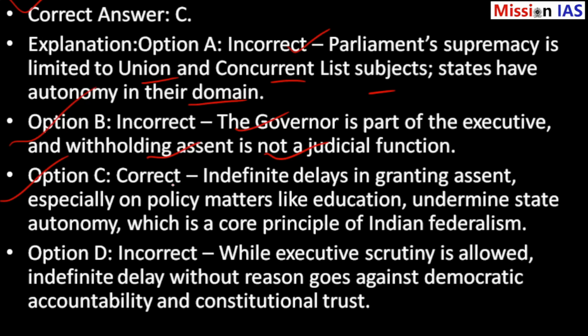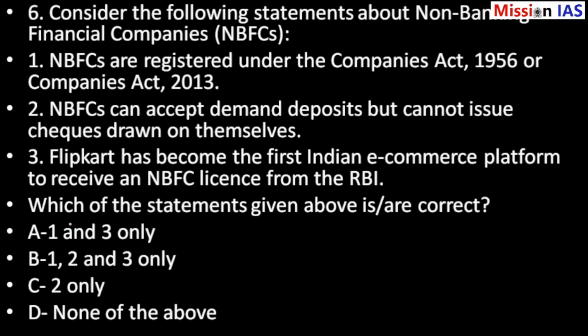Indefinite delay in granting assent, especially on policy matters like education, undermines states' autonomy, which is a core principle of Indian federalism. Option D is incorrect. While executive scrutiny is allowed, indefinite delay without reasons goes against democratic accountability and constitutional trust.